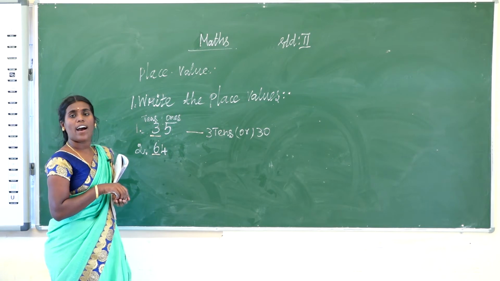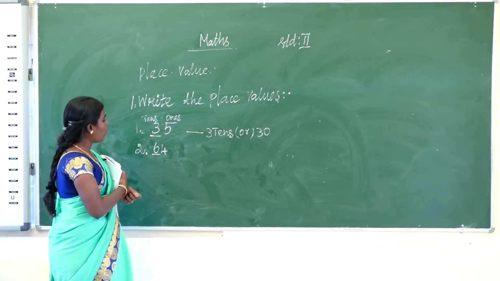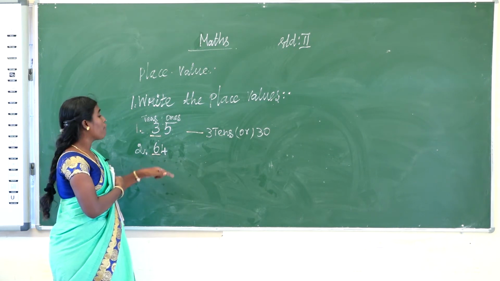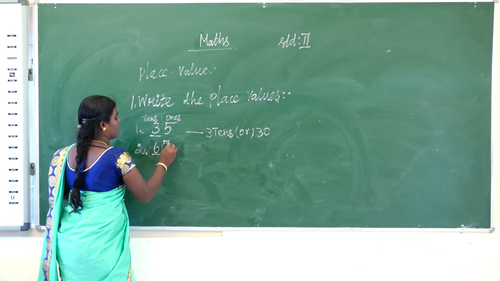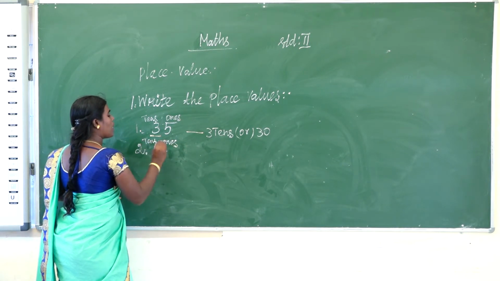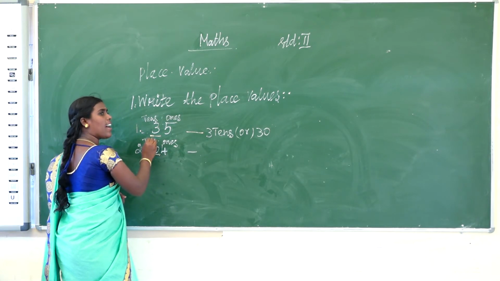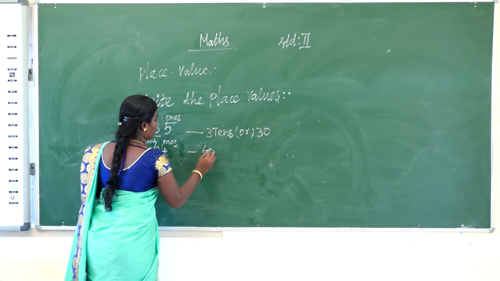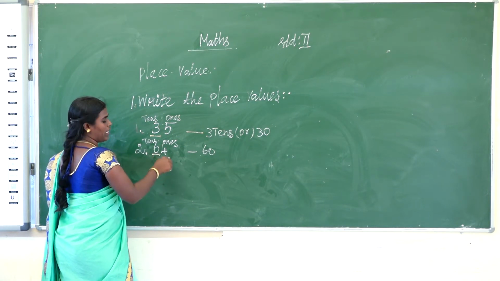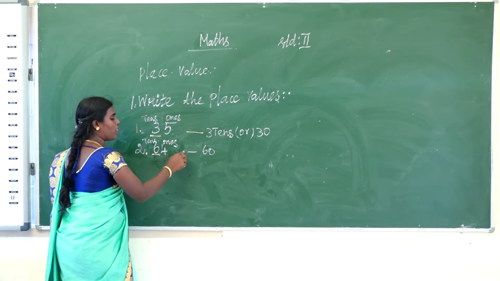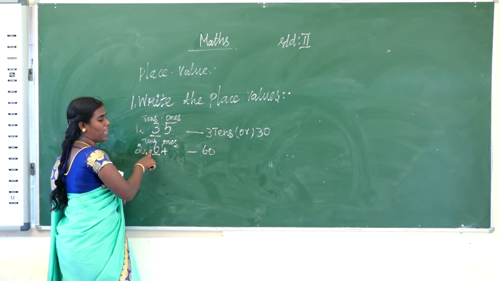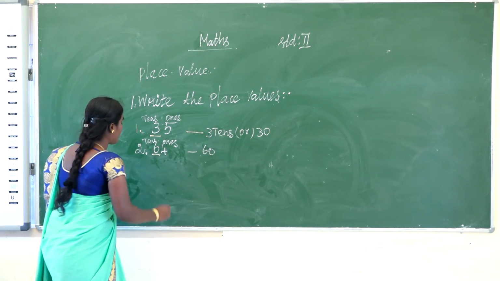What is the value for 6? Is 6 the ones place? No. Which one is the ones place? 4 is the ones place. So 6 is the tens place. So what is the value for 6? 6 tens are 60. Tens value means you multiply with 10. Here for ones, you multiply with 1. So here the underlined digit is in the tens place, so 60.